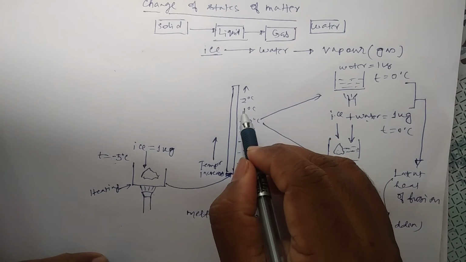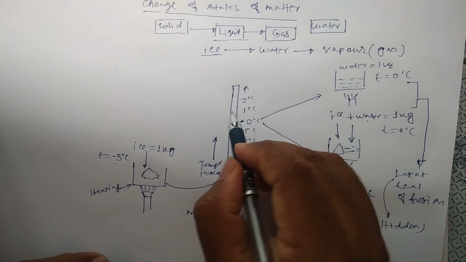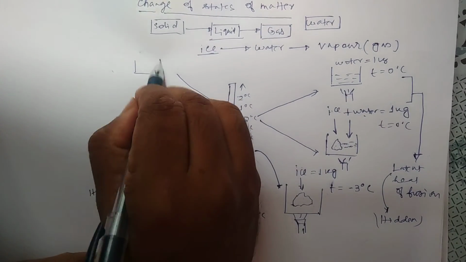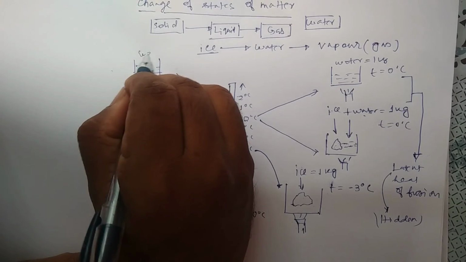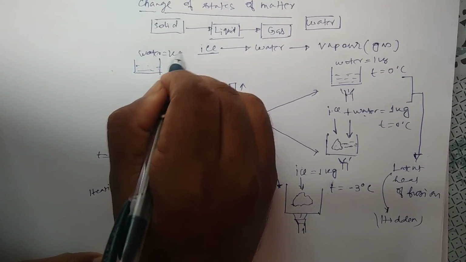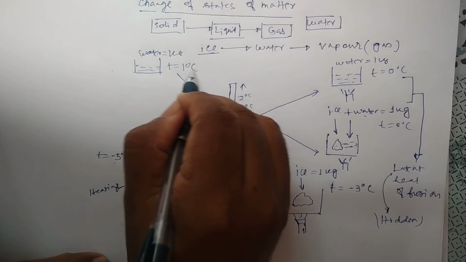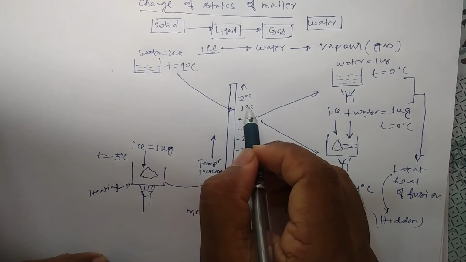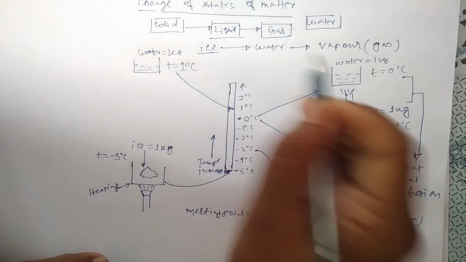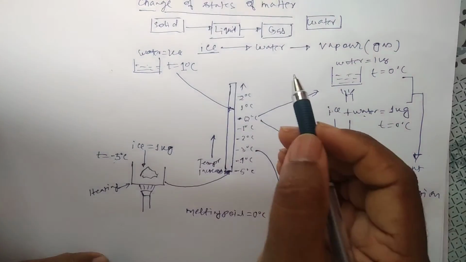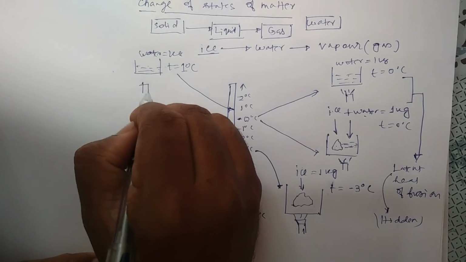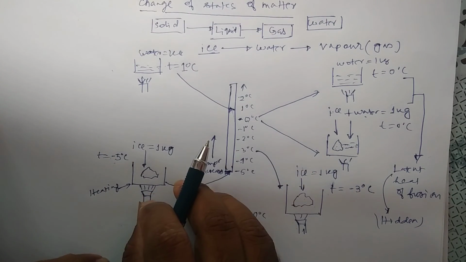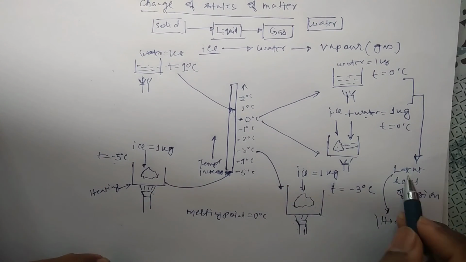After that, at 0 degree centigrade, we continuously supply heat. At this point, 1 degree centigrade, there will be water, 1 kg, T will be 1 degree centigrade. After completely melting of the ice, the temperature will start rising. It will become 1 degree, 2 degree, up to 100 degree. It will be increasing. Okay, so this is the concept of melting of ice to water, and also the concept of latent heat.